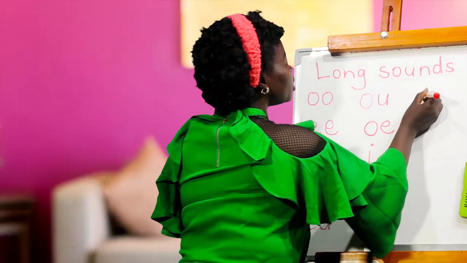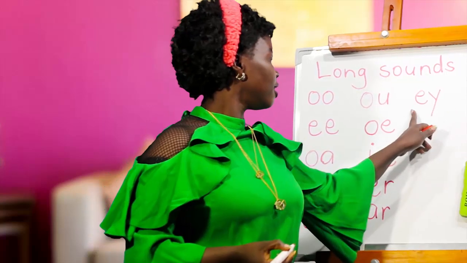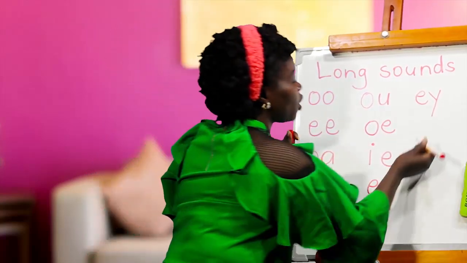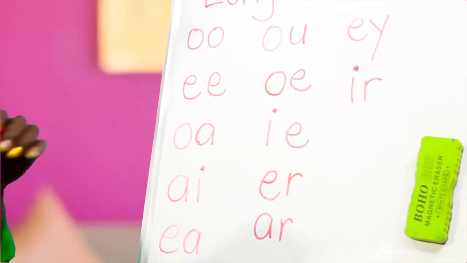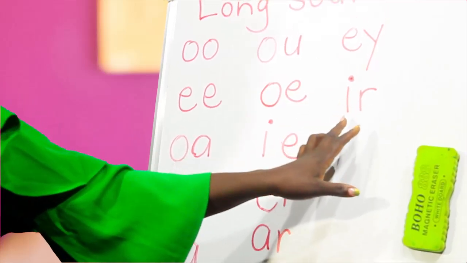Then we have this one here. When you meet this, you'll say A. A. Like the one they. Yeah. So I have another long sound here. So you're going to meet this sound in different words.